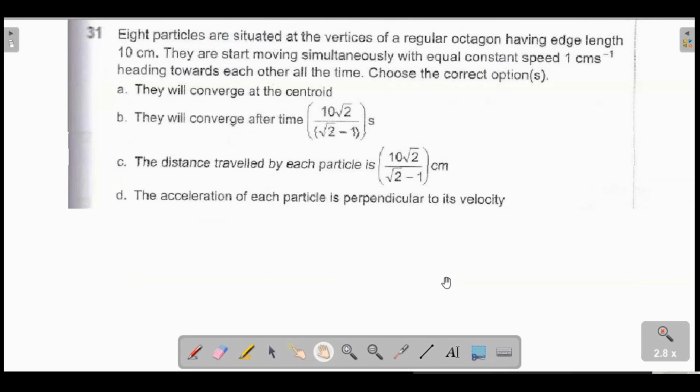(31) no issue. Chasing problem, but he has taken 8 particles. I hope everyone's okay with option D also. Remember, they are all traveling with a constant speed. Whenever any curvilinear path happens with constant speed, tangential acceleration is 0. Therefore, acceleration has to be normal to the velocity vector. That's what he's requesting here. This is a conceptual idea that I have already discussed in projectile motion. So we are done with DPP1.